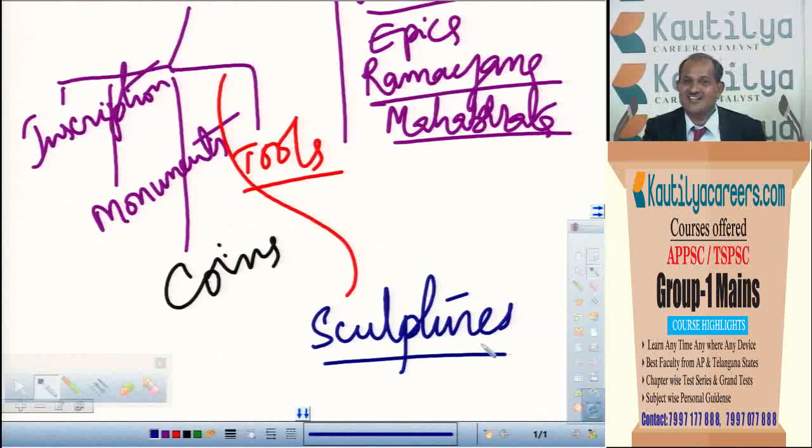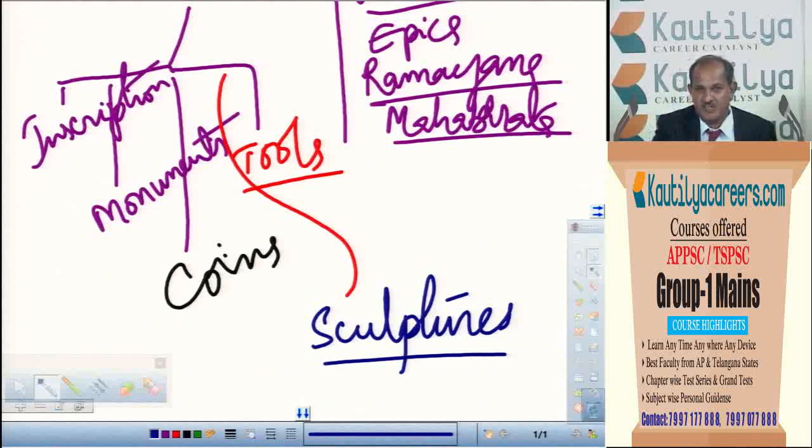So by seeing the ornaments, we are able to say the economic conditions. By seeing the dressing system, we see social conditions. At the same time, by seeing the main deity statues, or the god statues, we can see religious conditions also. If there are more Shiva idols, or idols related to Shiva's family, that is, Ganesha, Subramanya Swami, Parvati, Durga, etc., we can say that the people of that period mostly followed Shaivism.